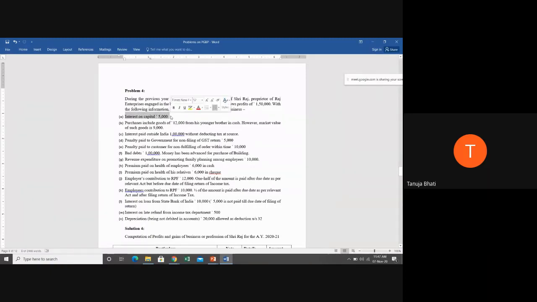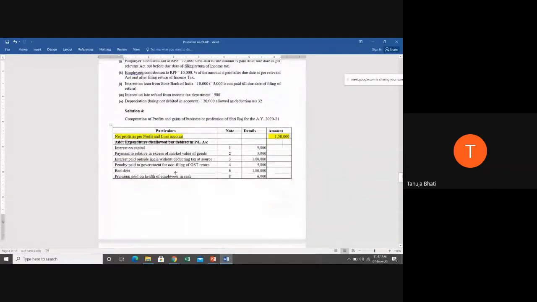Now, when he's paying interest to himself, is it allowable or is it disallowable? Disallowable, because any amount paid by the business to the proprietor himself is always disallowed. Okay, very good. That is why interest on capital.